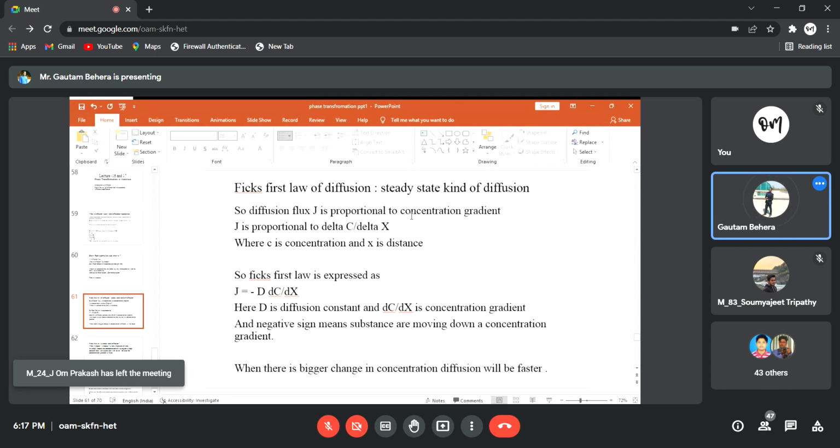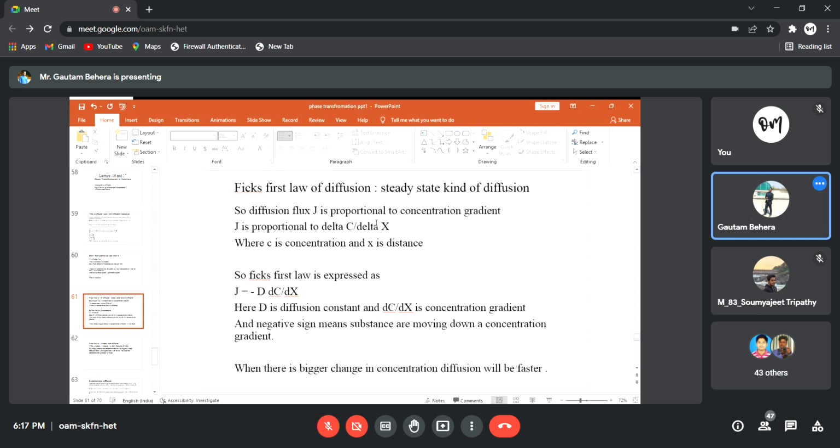That means how much material will cross a particular area per unit time depends upon the concentration gradient, right? J is proportional to delta C by delta X, where C is the concentration and X is the distance.